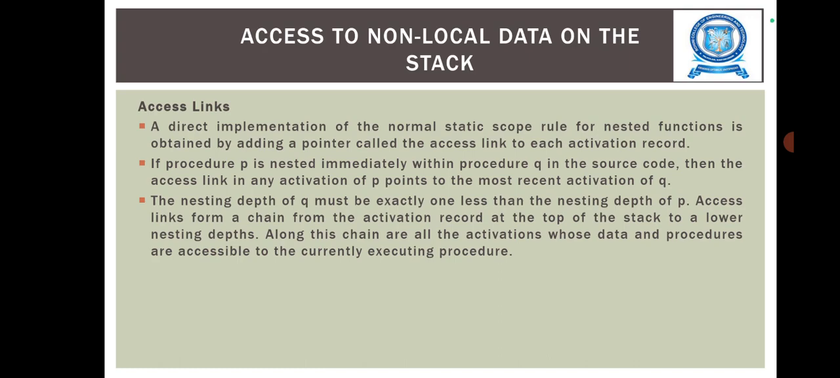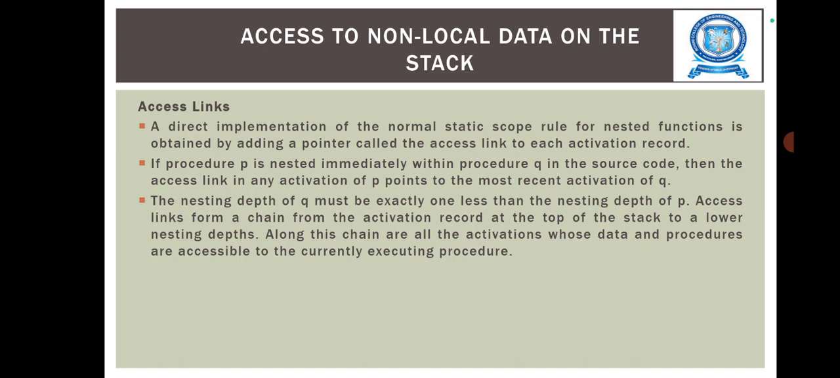The next one is access link. A direct implementation of the normal static scope rule for nested functions is obtained by adding a pointer called the access link to each activation record. That means if procedure P is nested immediately within procedure Q in the source code, then the access link in any activation of P points to the most recent activation of Q. The nesting depth of Q must be exactly one less than the nesting depth of P.